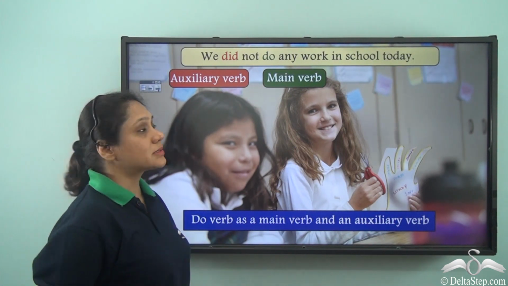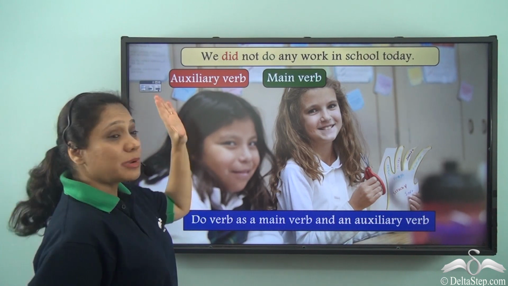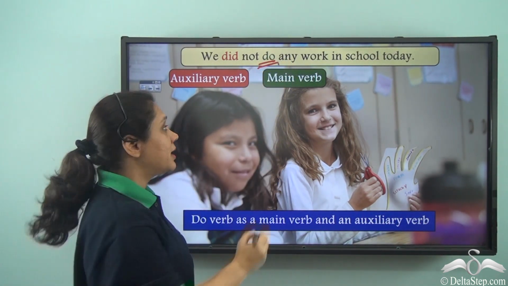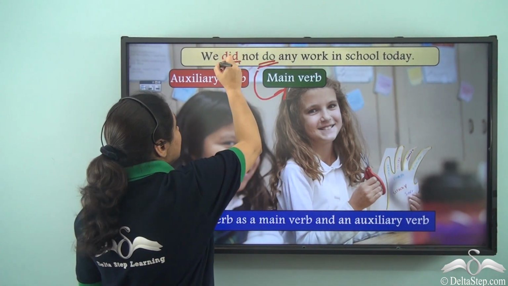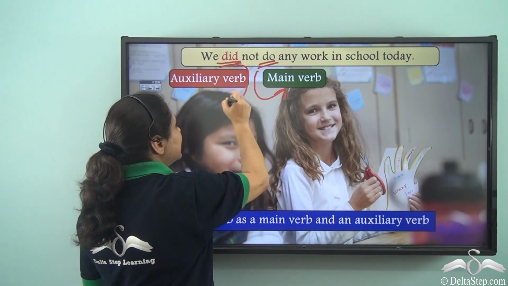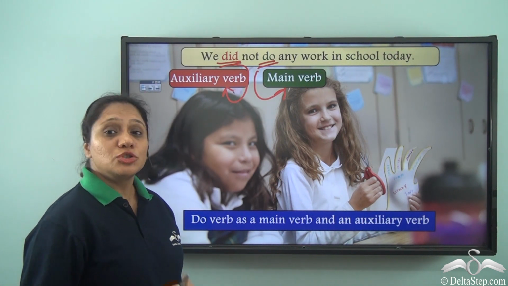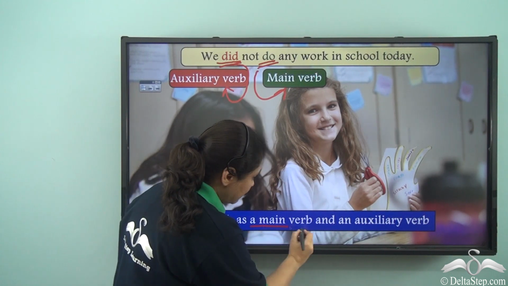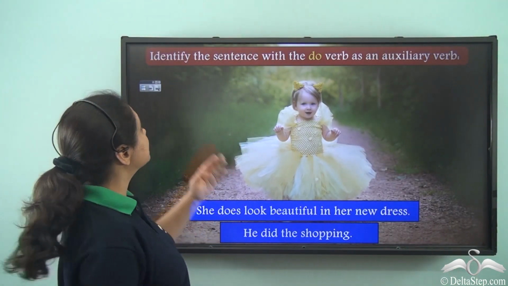Now let us look at this sentence. We did not do any work in school today. Now in this sentence, do is showing us the main action, hence it is acting as the main verb, and did is acting as an auxiliary verb because it is helping us form the negative sentence. So we see that the do verb can be used as a main verb and an auxiliary verb in the same sentence. Now let us do this exercise.